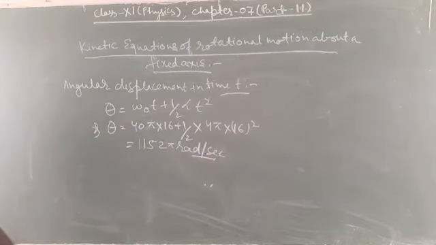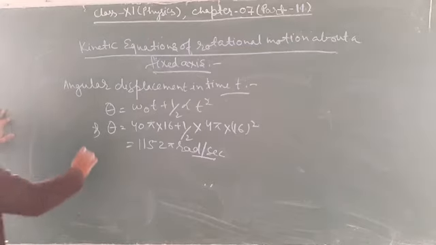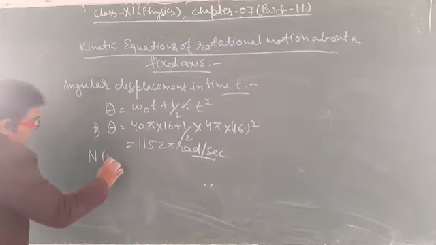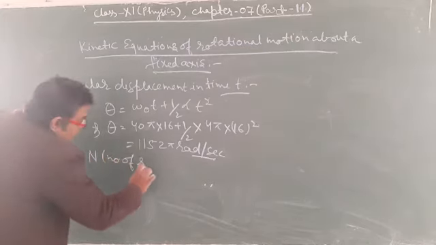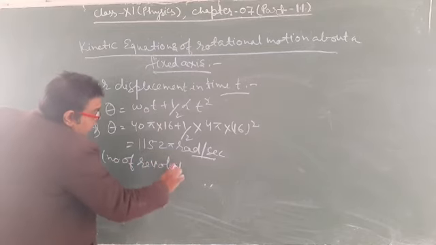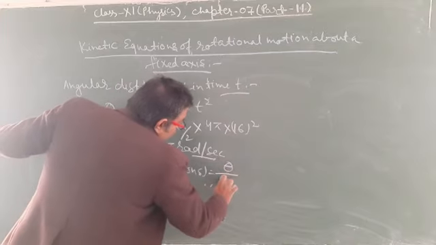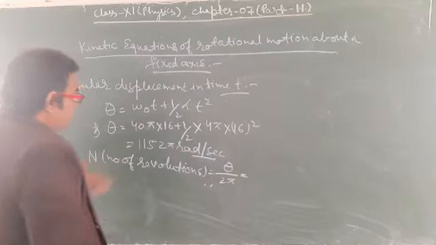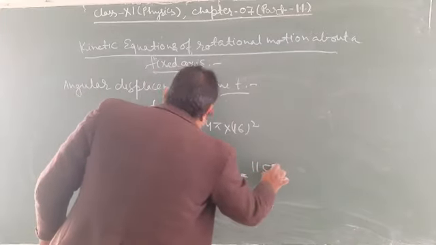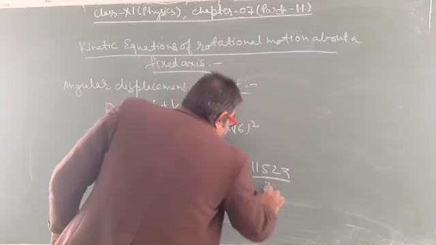Now we have to calculate the number of revolutions. n is equal to the number of revolutions, that is theta upon 2 pi. The value of theta we got is 1152 pi, upon 2 pi.